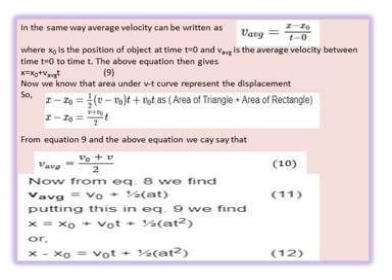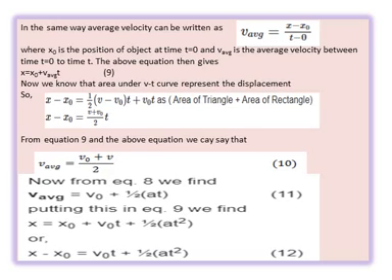Now by using equation 9, you got v average equals v0 plus v by 2, and by using the first equation of motion from equation 8, you got v average equals v0 plus half into at. By putting this value in equation 9, you get x minus x0 equals v0 t plus half at square, and this is the second equation of motion.